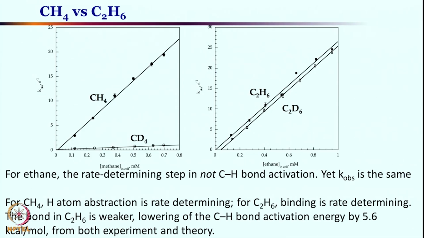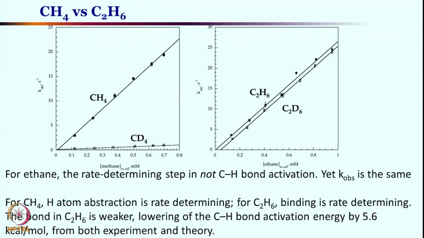In case of methane, CH bond activation is the rate determining step. Can you imagine that? And just by changing from methane to ethane, CH bond activation is no longer the rate determining step. You do not have a kinetic isotope effect value at all, its KIE is 1, although the K-obs is the same, which is fascinating, I would say.